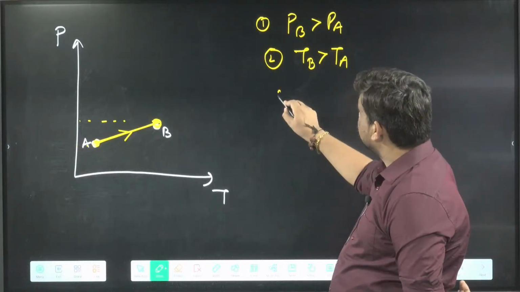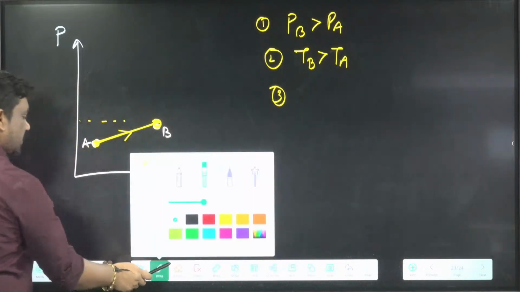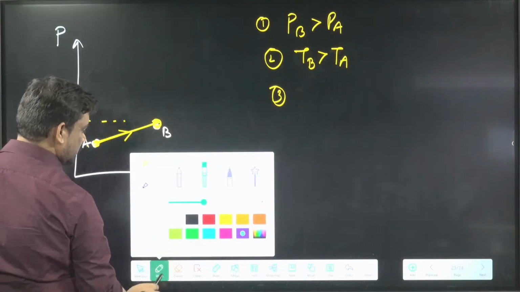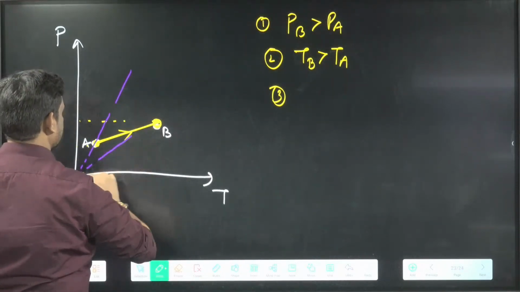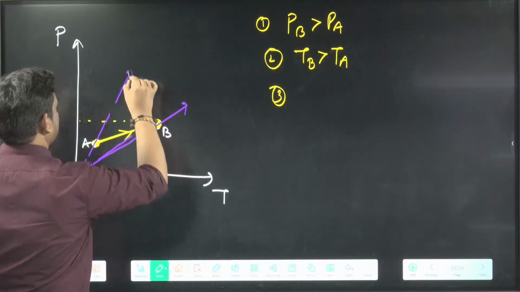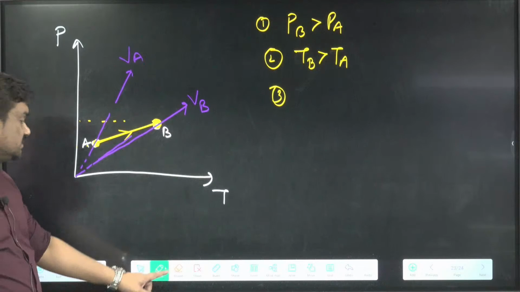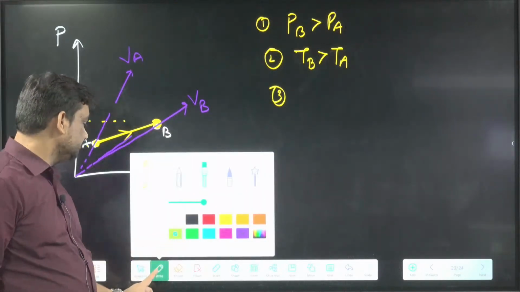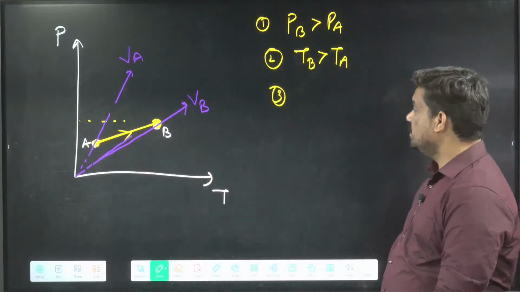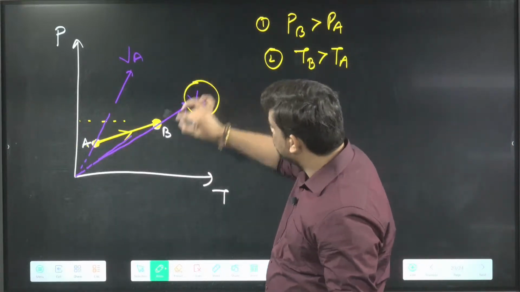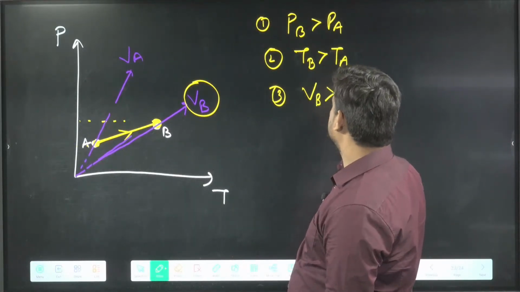And if they are asking number 3 about the volume, then what you have to do is join from the origin. I will join from the origin like this, and then I will join this one also. This one is VA and this one is VB. Now you have to tell which one is more, VA or VB. Of course this one is more, so VB is more than VA.